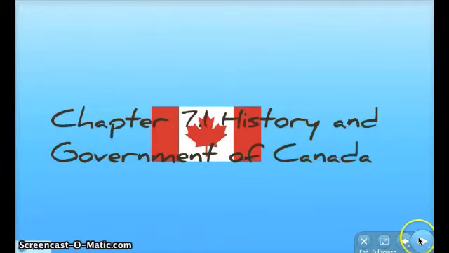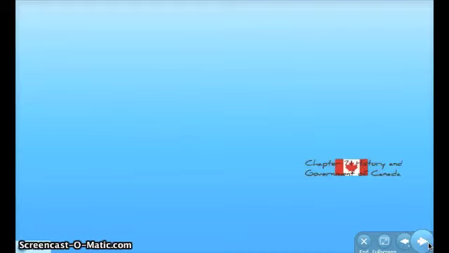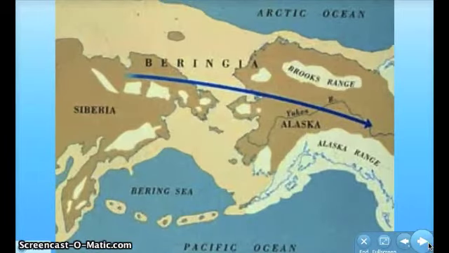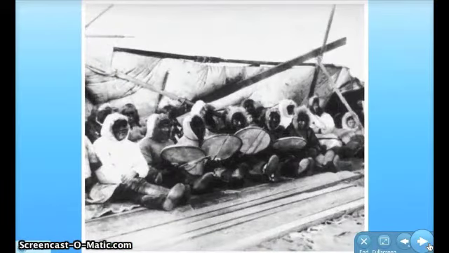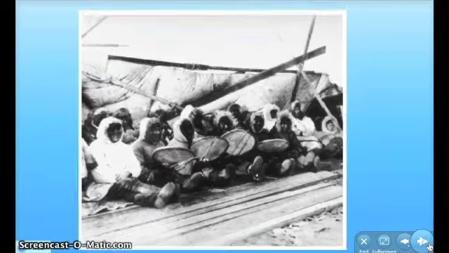Now we are going to move into looking at the history and government of Canada. The history of Canada starts off a lot like the history of North America, with the crossing of the land bridge from Siberia into Alaska. We can look at the first people that came into Canada as Eskimos, or ancestors of the Inuit people.